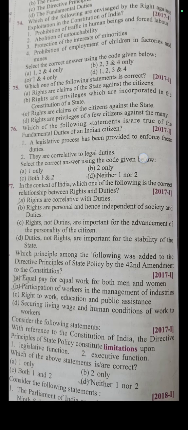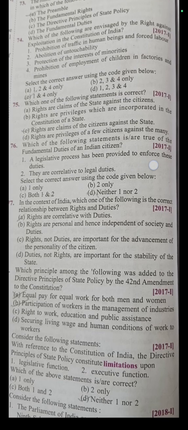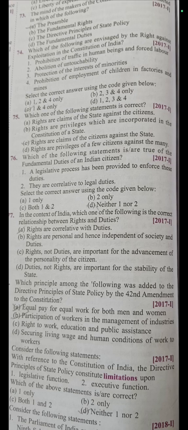The next question. Consider the following statements with reference to the Constitution of India. The DPSP constitute limitations upon two things: one is legislative function, and the other is executive function. Actually, the DPSP, Directive Principles of State Policy, denote the ideas that the state should follow to formulate policies and enact laws.